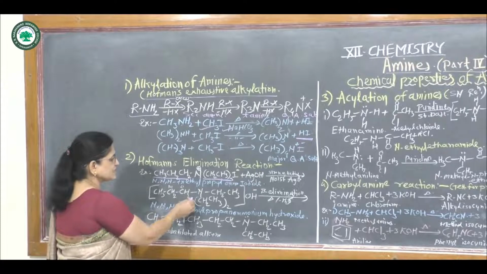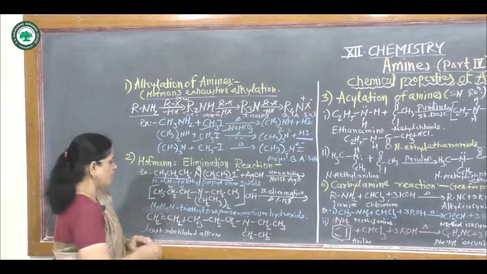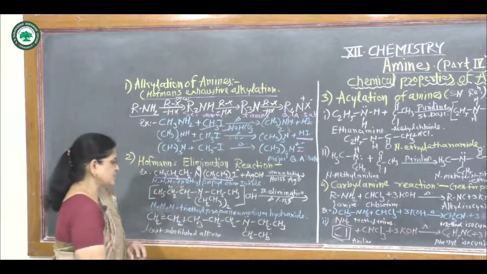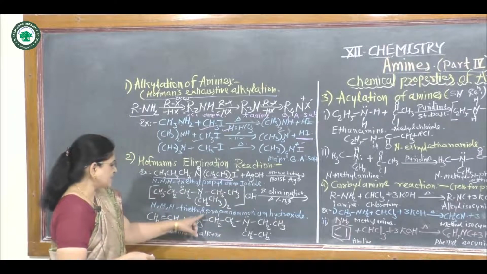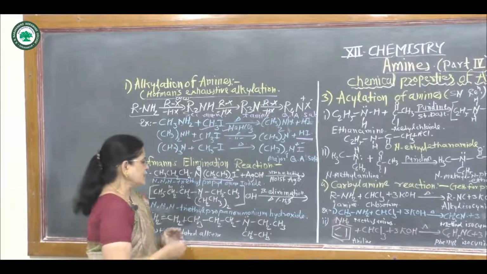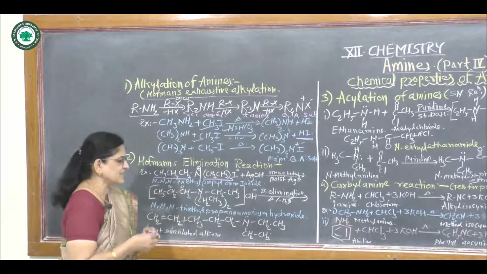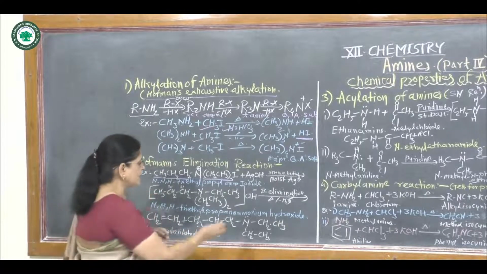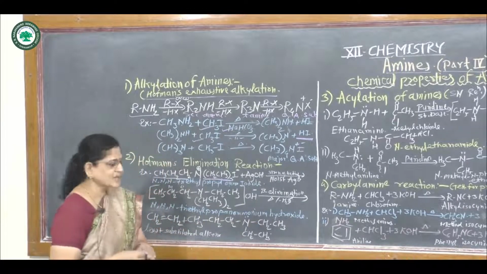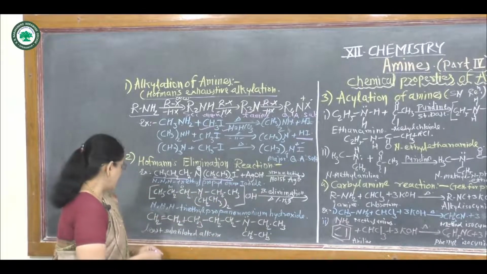That means in this, the iodine gets replaced by an OH group, hydroxy group, hence it is called N,N,N-triethyl propane ammonium hydroxide. Then after this it undergoes a beta elimination reaction. On heating, it eliminates a water molecule, hence it is called a beta elimination reaction.